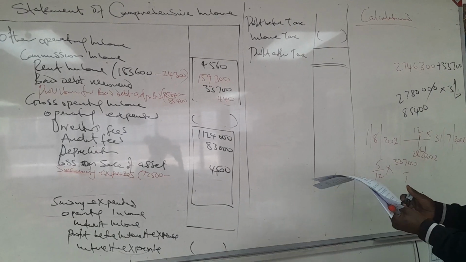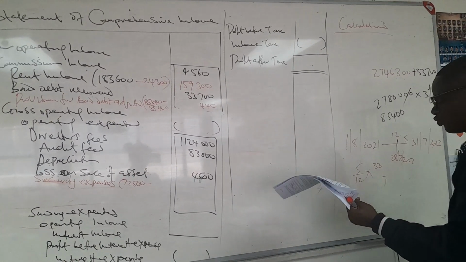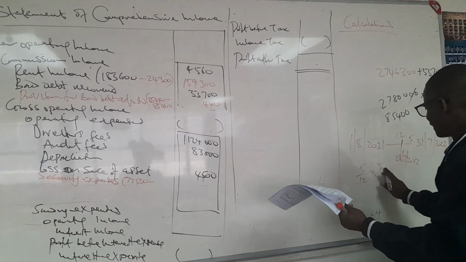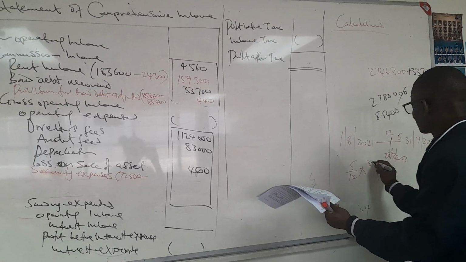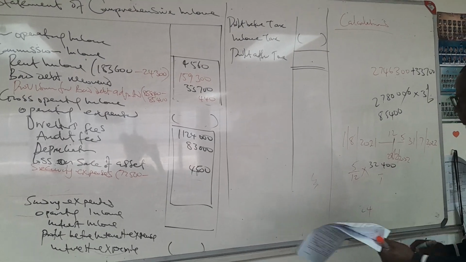Where we made a mistake actually is this amount. When you make a mistake, it hampers your work. 32,400 is what they pay per annum.